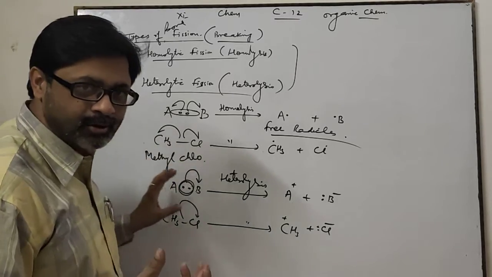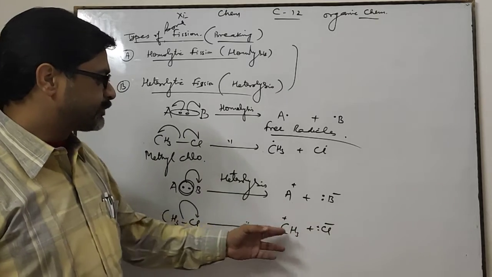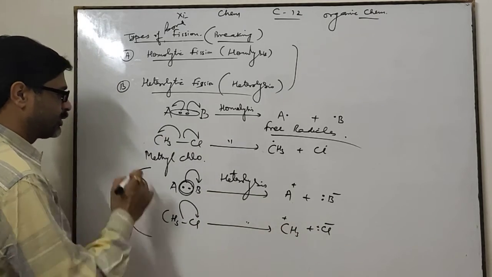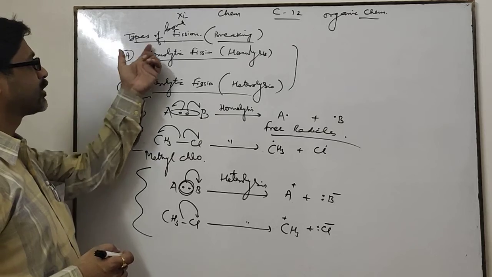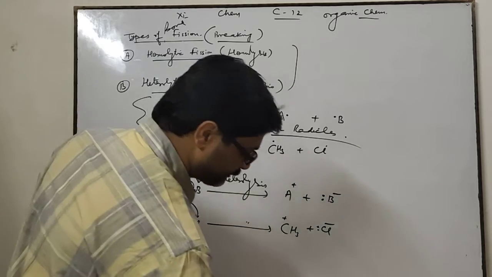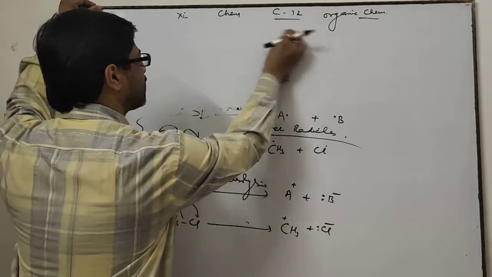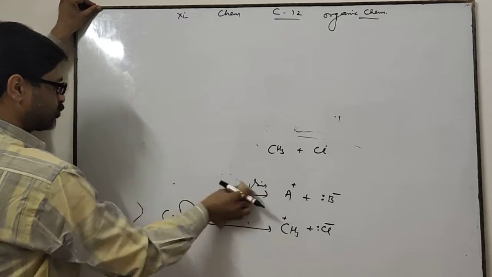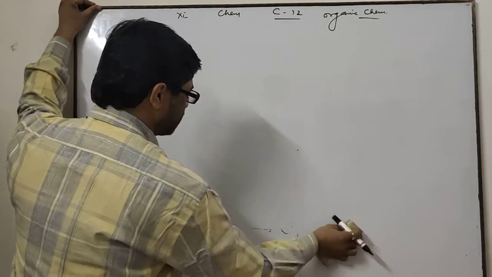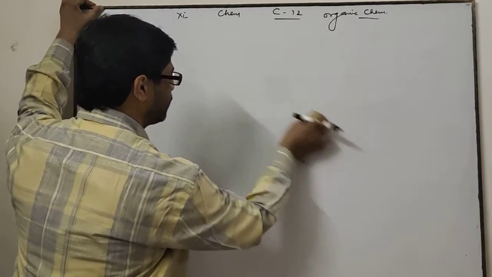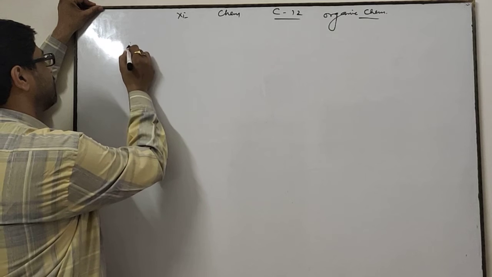The atom which gains electrons becomes negative and the atom which loses electrons becomes positive. Both types of ions are produced in heterolysis, and in homolysis free radicals are produced. This is about the types of bond fission, homolysis and heterolysis. Now I am going to discuss reagents. These topics are very important for class 12th also because these terms are used there. So keep in mind what is homolysis, what is heterolysis, what is a reagent.